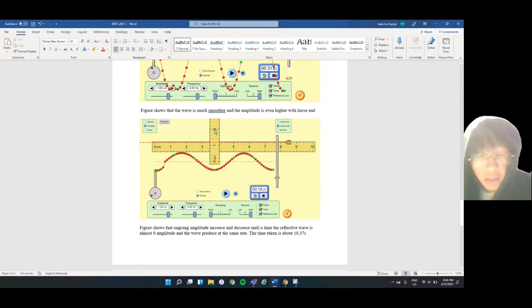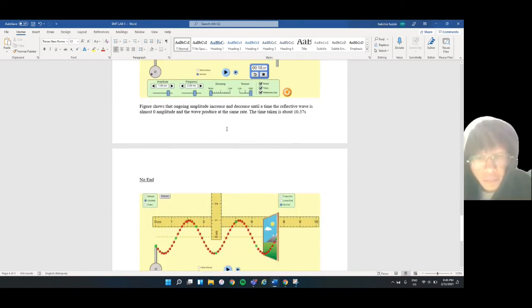The figure shows the ongoing amplitude increase and decrease until the reflective wave is almost zero amplitude and the wave is produced at the same rate. The time taken is about 10.37 seconds.